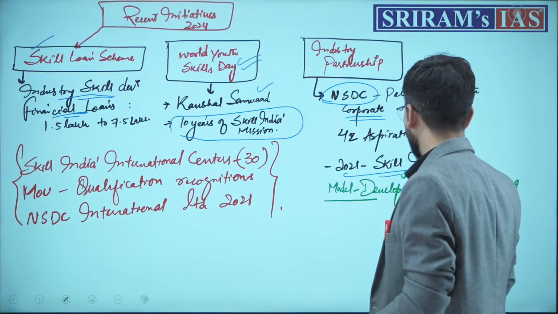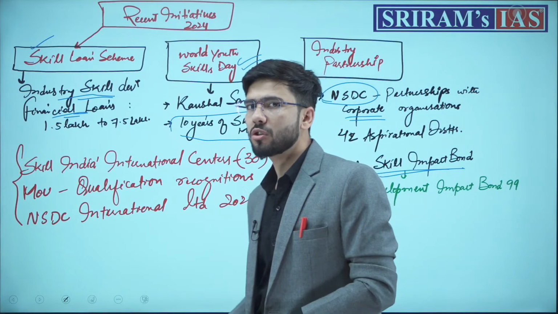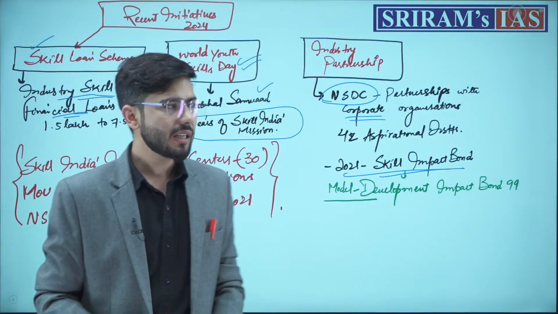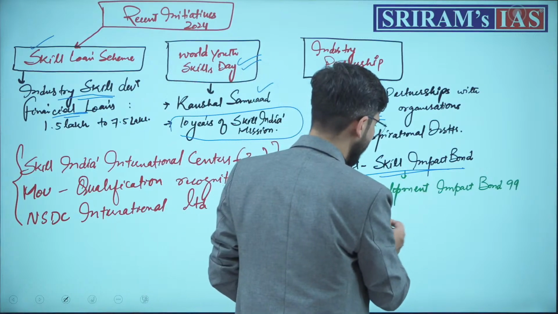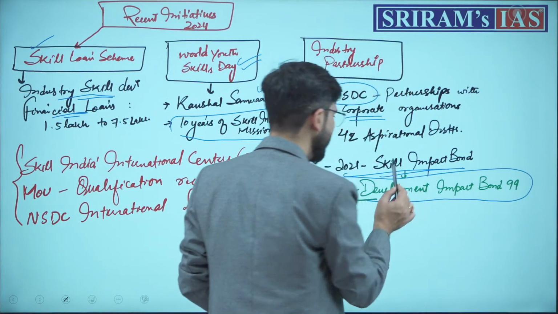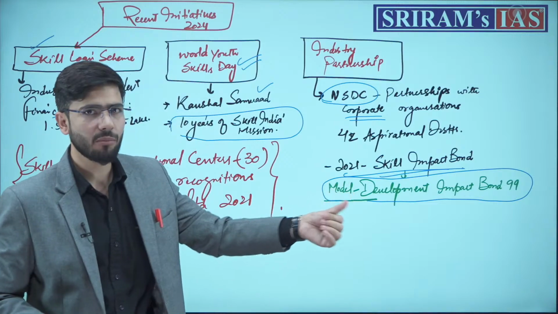In 2021, the Skill Impact Bond was launched. This is something which is important. This Skill Impact Bond is basically based on the Development Impact Bond 99.